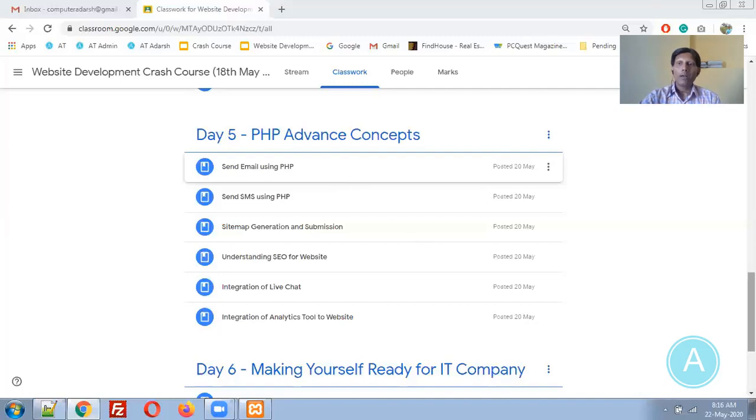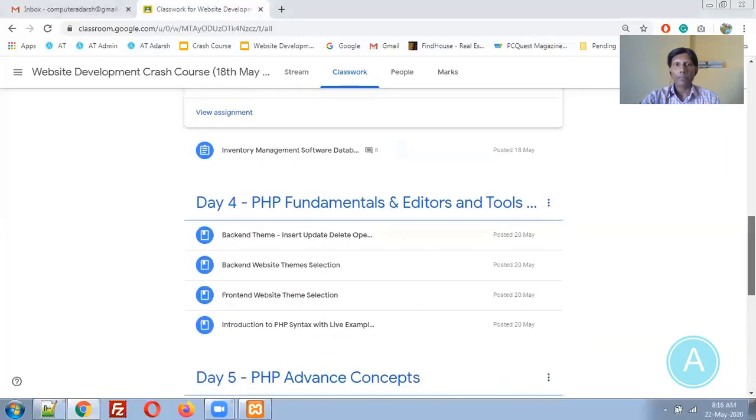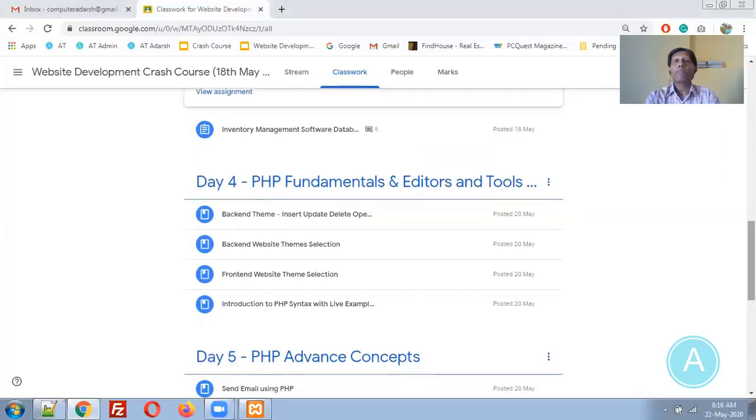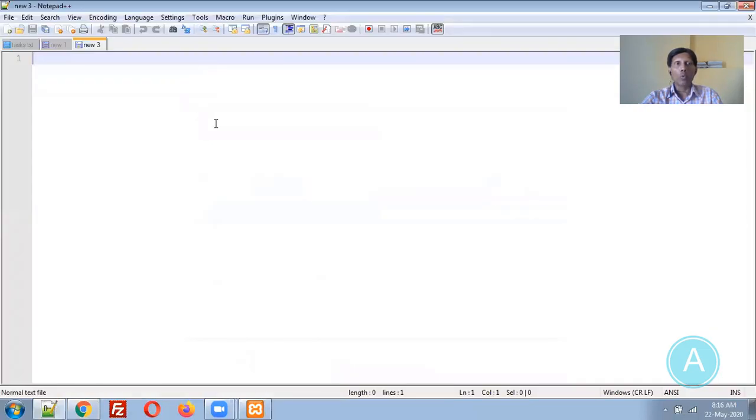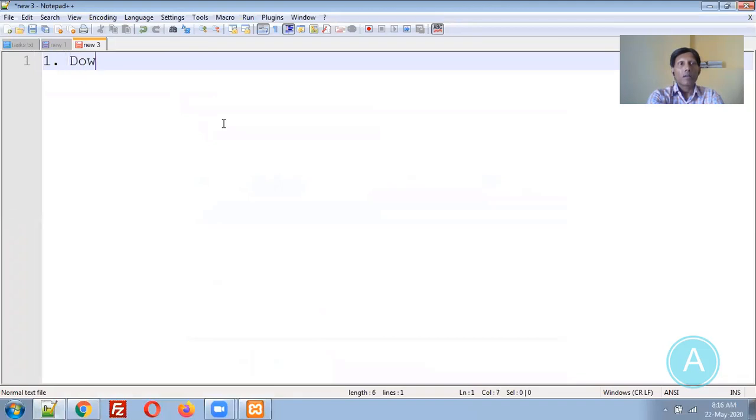So now let me go to the previous chapter. In the previous chapter we discussed a few things about login, front end website, and back end website. Now let me start with the back end website first. So what are my steps, what do I have to do? First, I need to download the templates. That is a backend template.